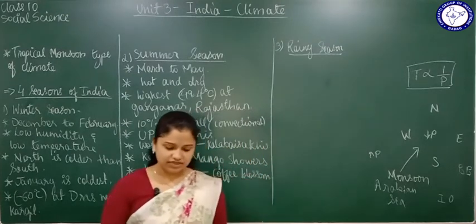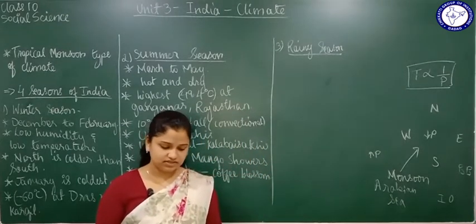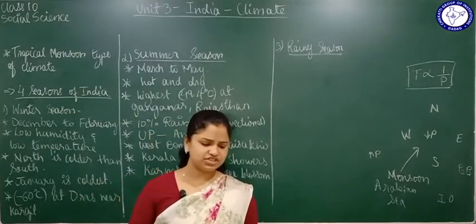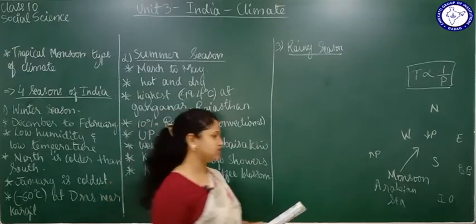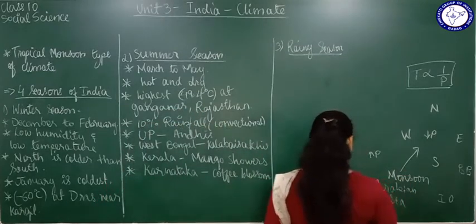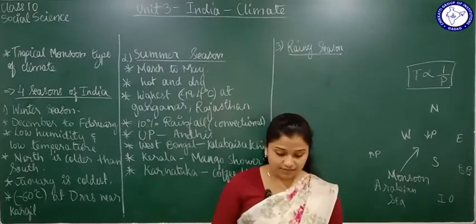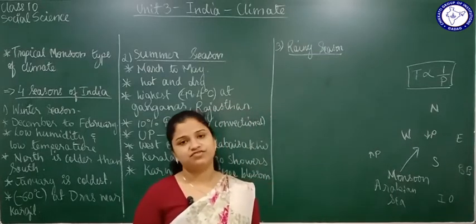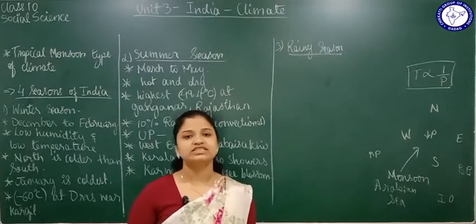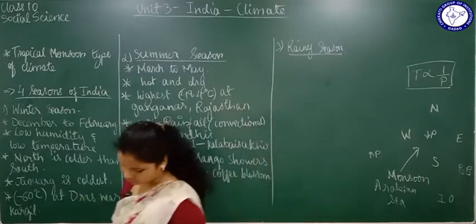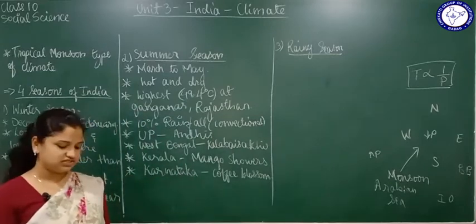The moisture-laden winds blow from the southwest towards India and bring rainfall to different parts of the country. About 75% of rainfall happens during this season. So whatever water we get, 75% of that rainfall we get in the monsoon season itself.